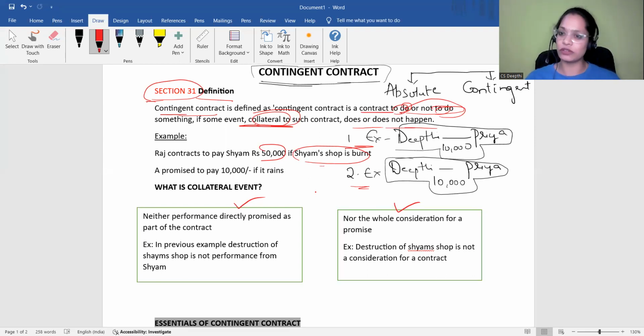Insurance contracts means you're well aware that accident insurance, life insurance, many different types of insurance schemes we have, right? When a person is taking an insurance policy from the insurance company, basically the contract between these two parties is, if any uncertain event happens, then only the insurance company will pay that lump sum amount to the family, right?